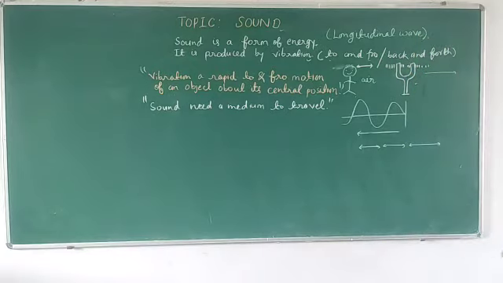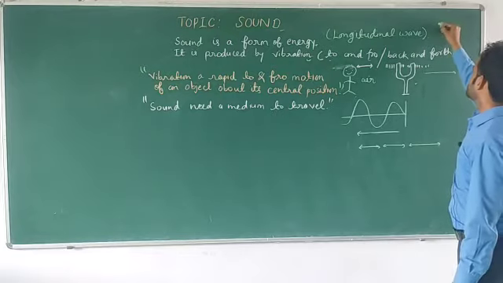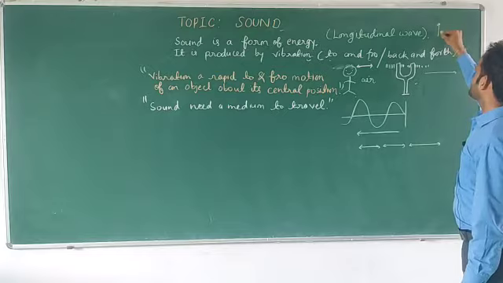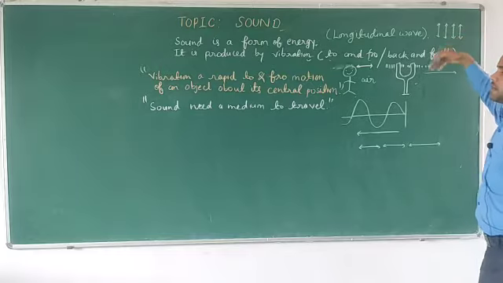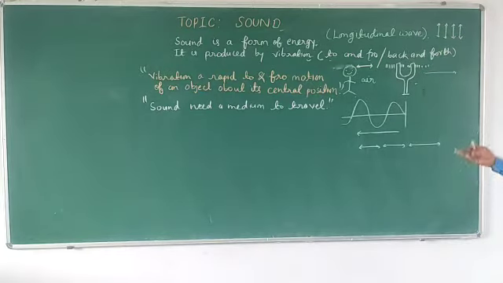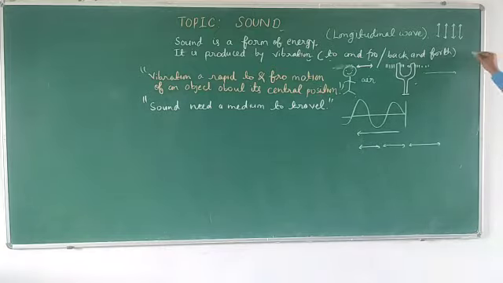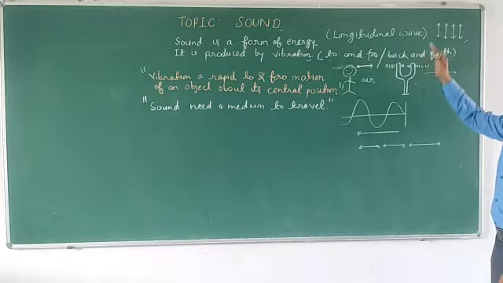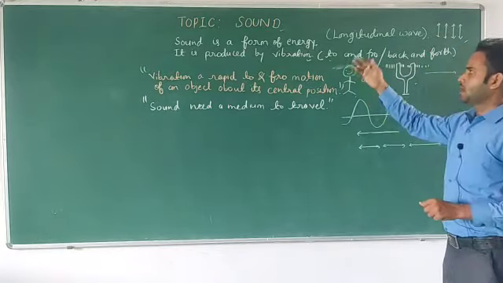In the case of a transverse wave, which is also a mechanical wave, the particles of the medium vibrate up and down. You can observe the transverse wave in the ripples on the surface of water. But sound is a longitudinal wave. So we have discussed the definition of sound and how it is produced.